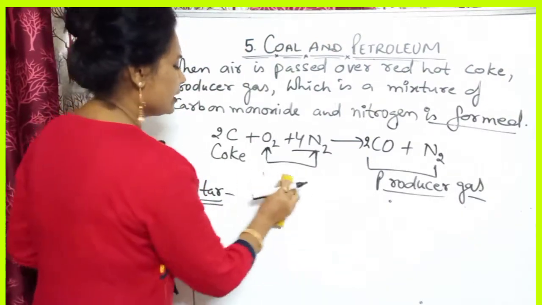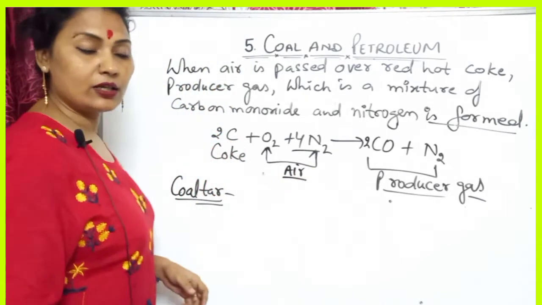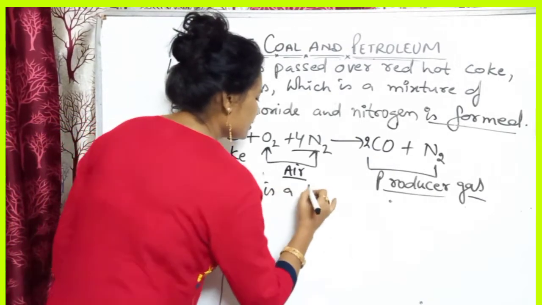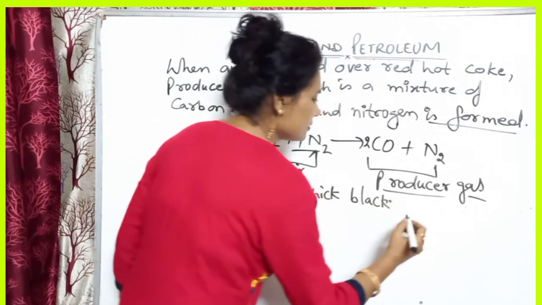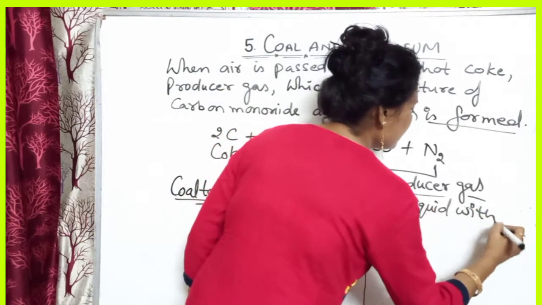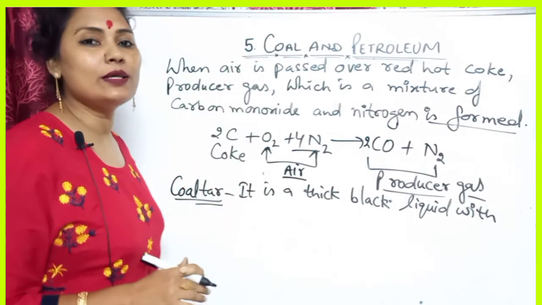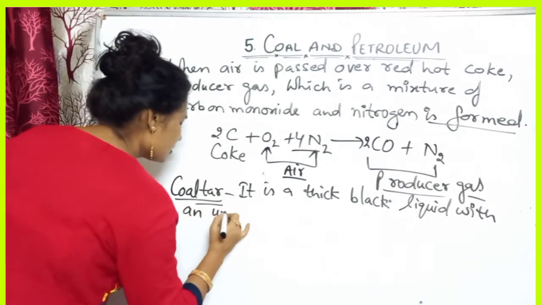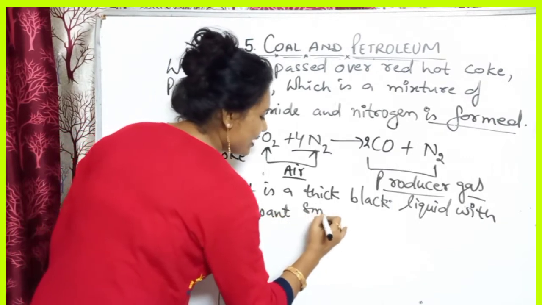Here you can write air. Now write coal tar: it is a thick black liquid with an unpleasant smell.